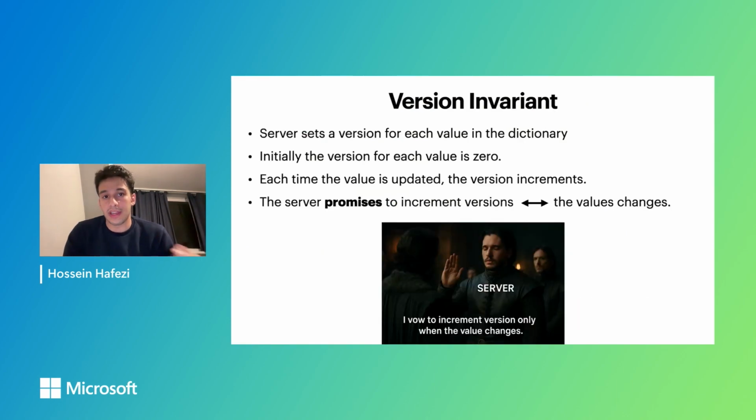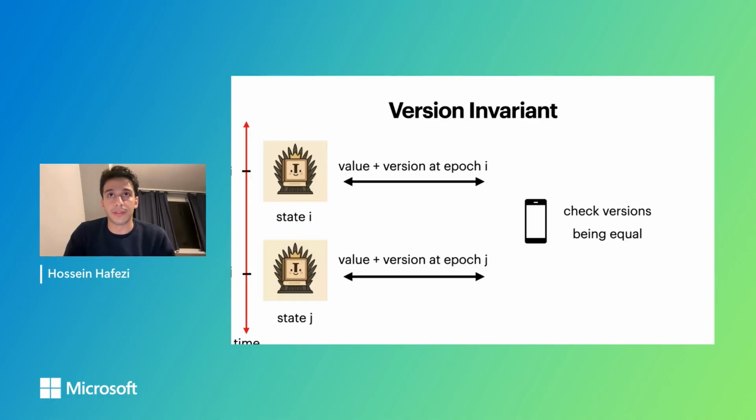The other solution is the version invariant. In this setting, the server sets a version for each value in the dictionary, and initially the version for each value is 0. Each time the value is updated, the server increments its version, and the server promises to increment versions if and only if the value changes. And assuming we have this version setting in place, the proof of consistency basically becomes 2 version lookups.